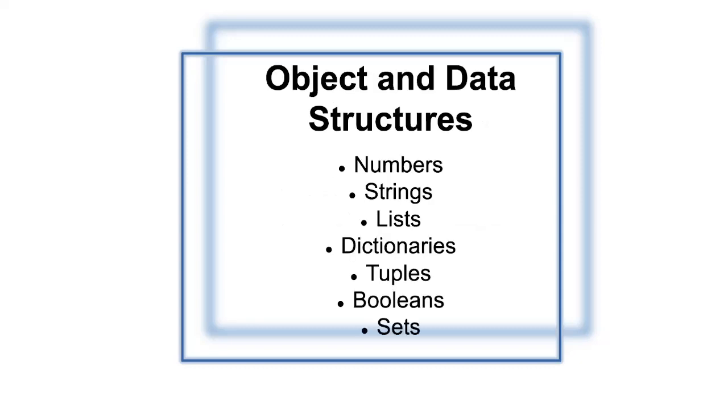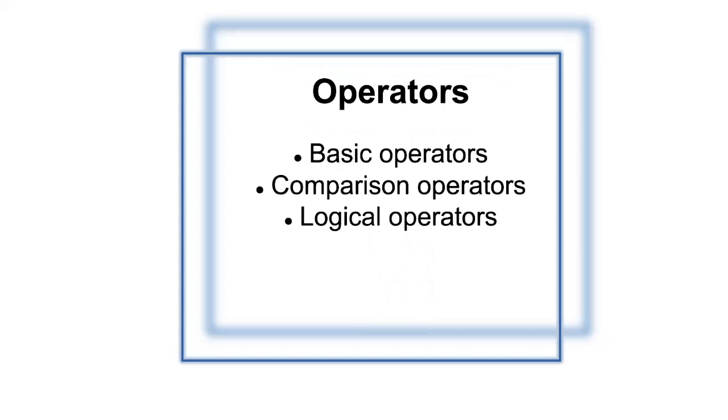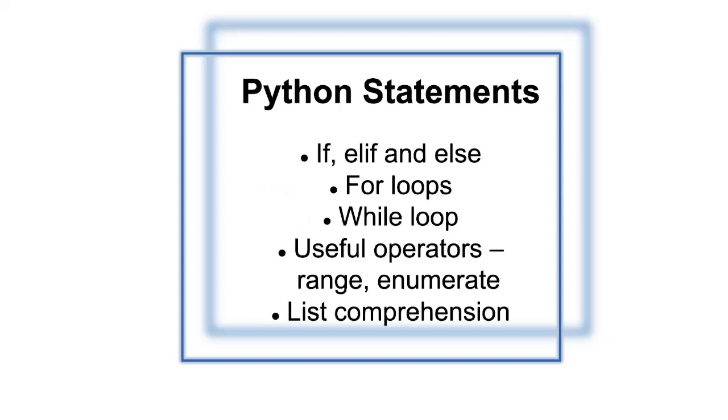In the next section, we'll see how to save different types of data using Python, such as numbers, strings, lists, dictionaries, tuples, booleans, and sets. Then we have operators. The very first, we have basic operators, in which we'll see how to perform operations such as addition, subtraction, multiplication, division. Then we have comparison operators. If we want to compare two numbers, we can use less than, equal to, greater than, equal to, and not equal to. Then we have logical operators such as and, or, and not, which we can use to combine multiple comparison operations.